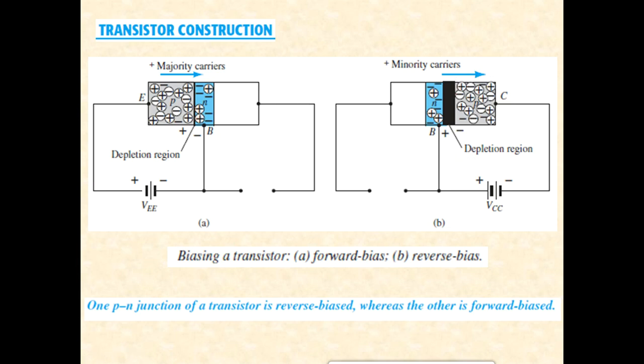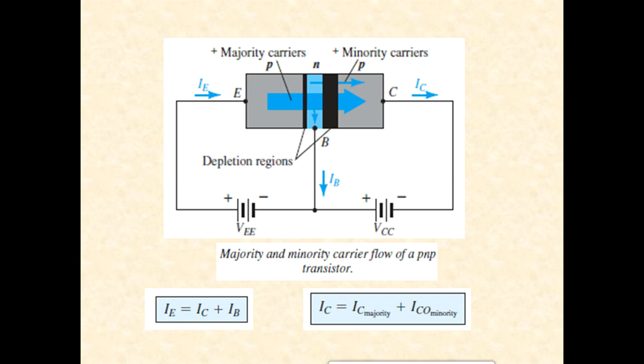We say a transistor is nothing but two diodes connected back to back. So let's combine these two scenarios and try to understand it. What is happening? When we combine, this is what happens. For the first junction, the emitter to base junction, we apply a forward bias.